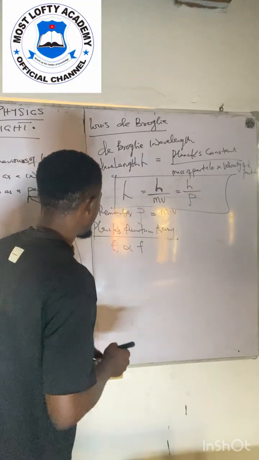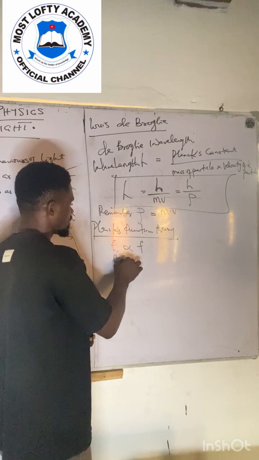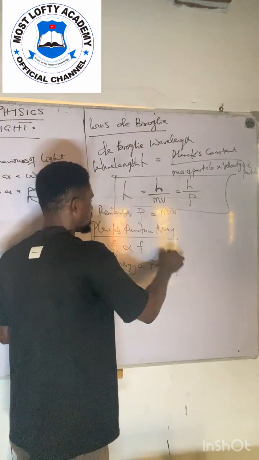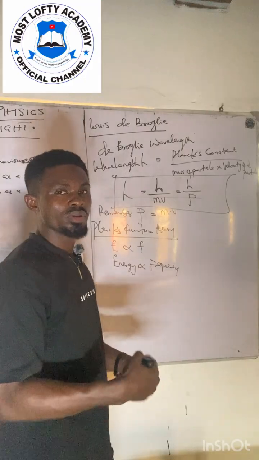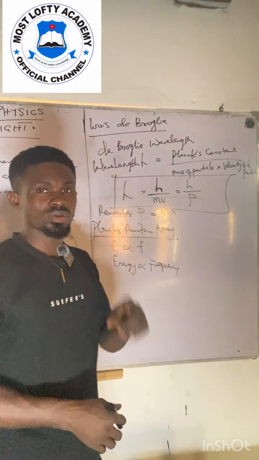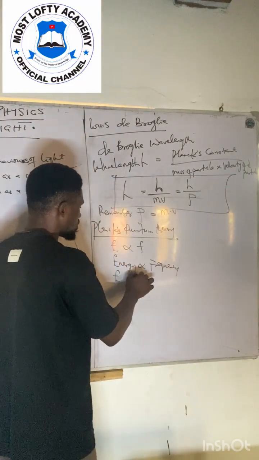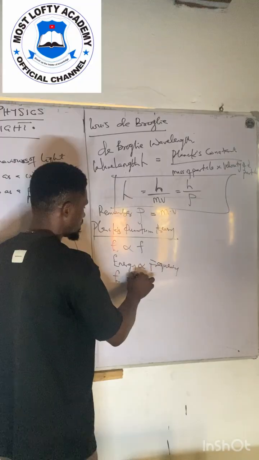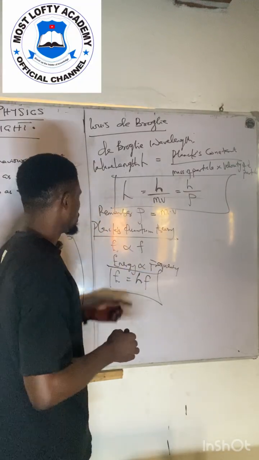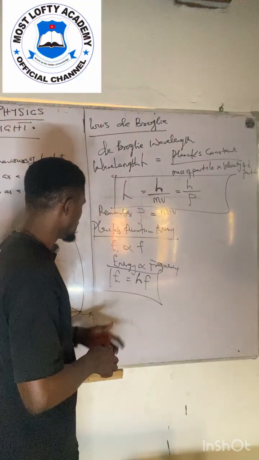Am I communicating? So this is known as the energy, directly proportional to frequency. Of course, you know that frequency is the number of oscillations of a wave in 1 second. So you are going to have that E is equal to a constant h times f. So this is what we call Planck's quantum theory, which possesses this relation.